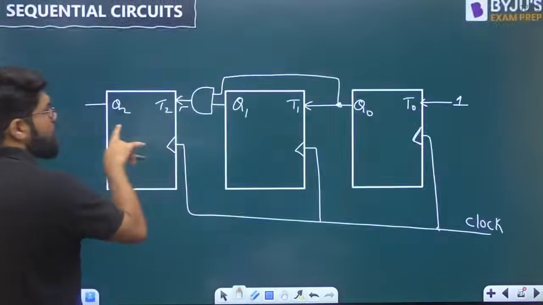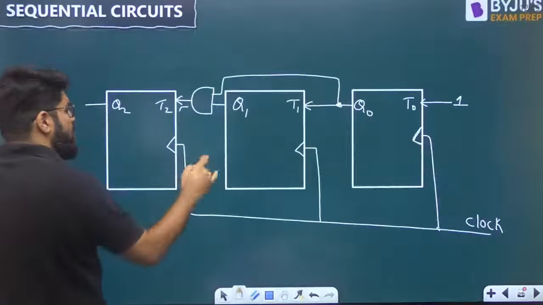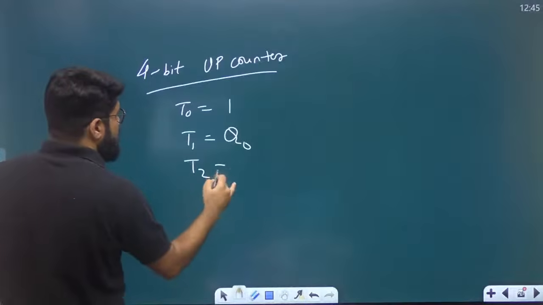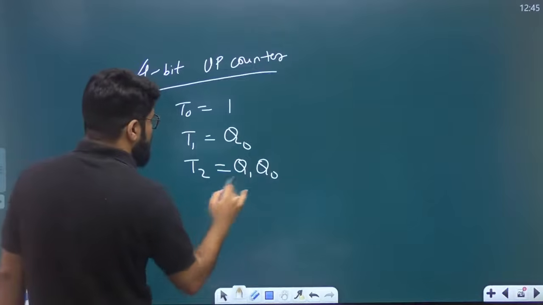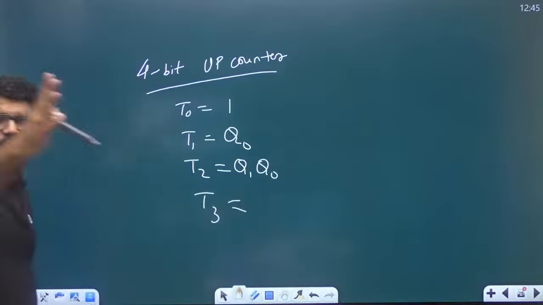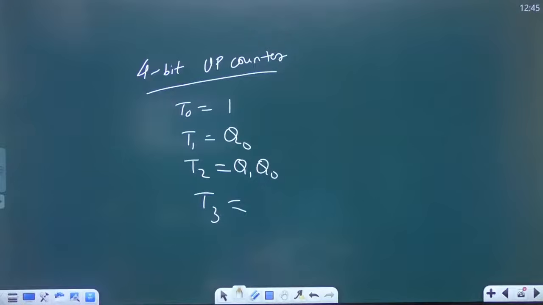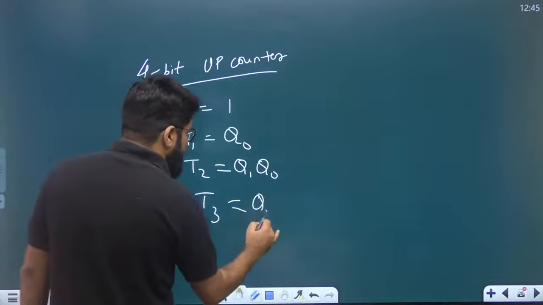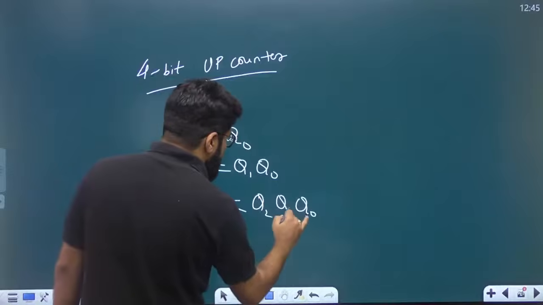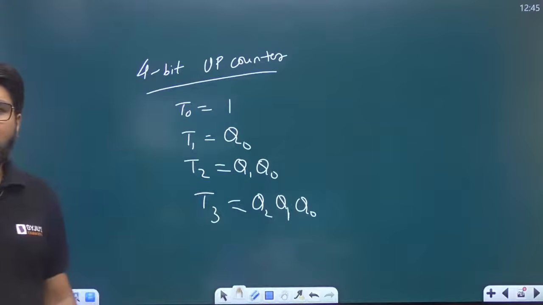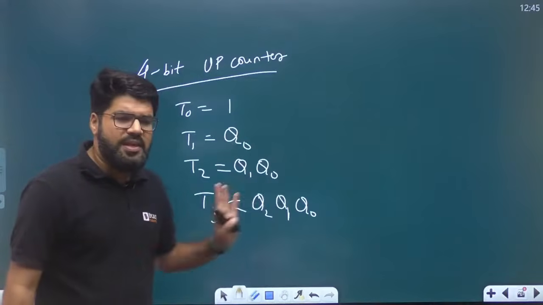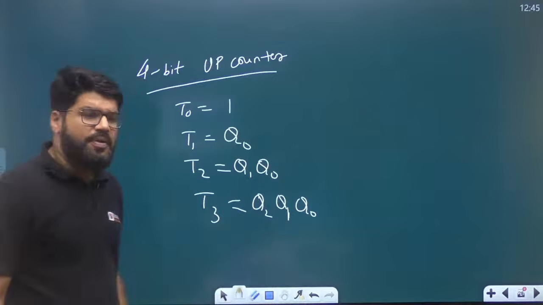T1 again equal to Q0. The T2 is again going to be equal to Q1, Q0. T3 is extra, the 4th flip-flop will be there. And that is going to be nothing but Q2, Q1, Q0. It is going to be the AND of the previous 3 outputs.